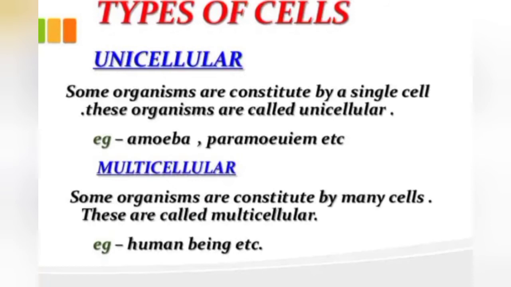In a unicellular organism, maybe division of labor is seen within the cell, but in a multicellular organism all cells are specialized to perform different functions, so there is a division of labor within a single cell as well as a group of cells.